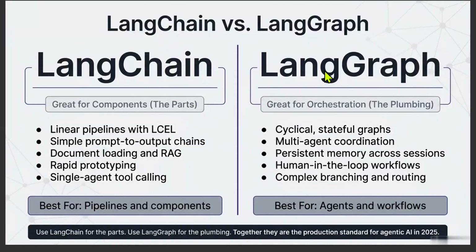So why does LangGraph matter? Because the future of AI is not just asking questions and getting answers. The future of AI is that AI systems can actually think, act, reason, use tools, and collaborate. Those systems require workflows, and workflows require orchestration. That's exactly what LangGraph provides, which is why it has become one of the most important frameworks in the agentic AI ecosystem.